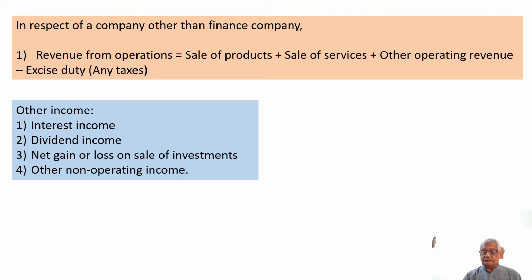Whenever the sugar mill produces sugar, the molasses is generated. So the molasses gives income to the company. So the income from sale of molasses is another operating revenue. So whenever the main activity happens, the income is generated not only from the main activity, but also from other operating activity.